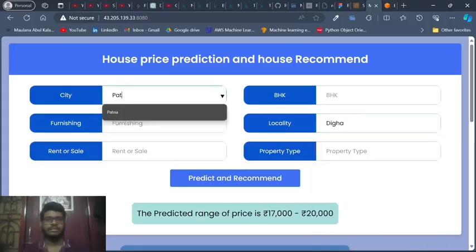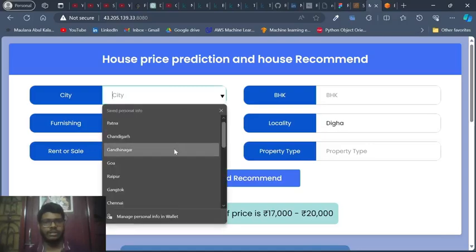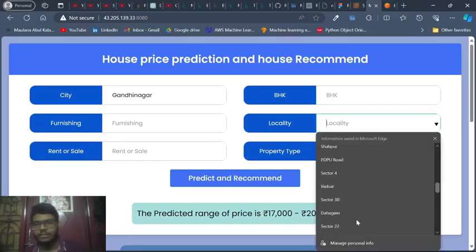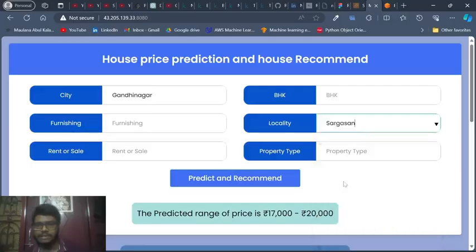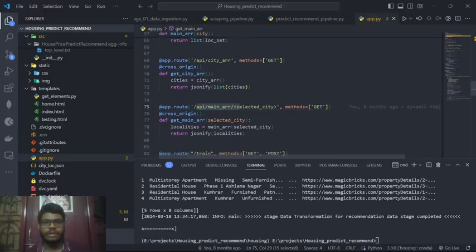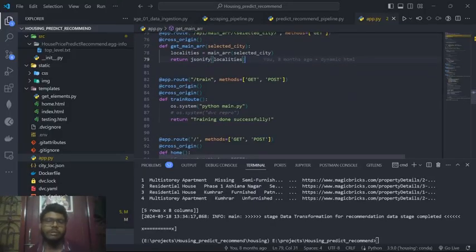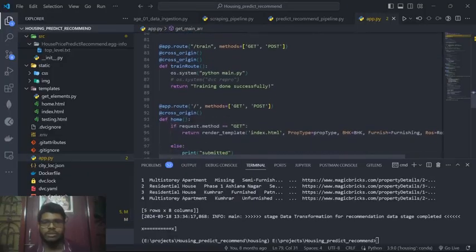If I change it to any other city, Gandhinagar, then I would get the localities according to that city. That is what I tried to implement from these two pieces of code. Then here is the train, and the main.py, which I will come to in the next part.